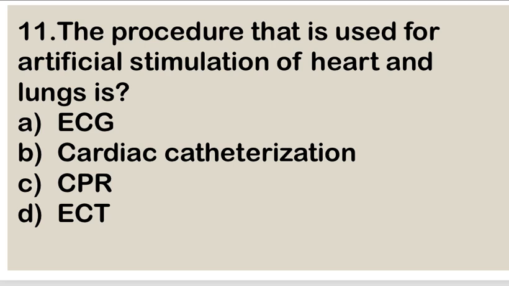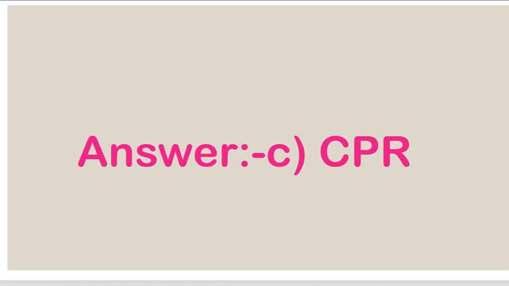Next question. The procedure that is used for artificial stimulation of heart and lungs is A. ECG, B. Cardiac catheterization, C. CPR, and D. ECT or electroconvulsive therapy. Right answer is C. CPR, cardiopulmonary resuscitation.